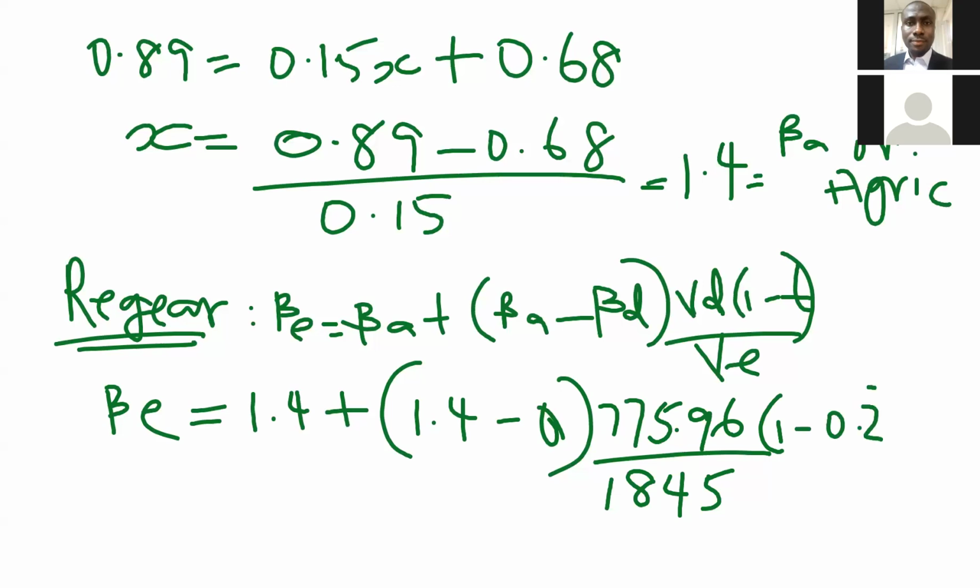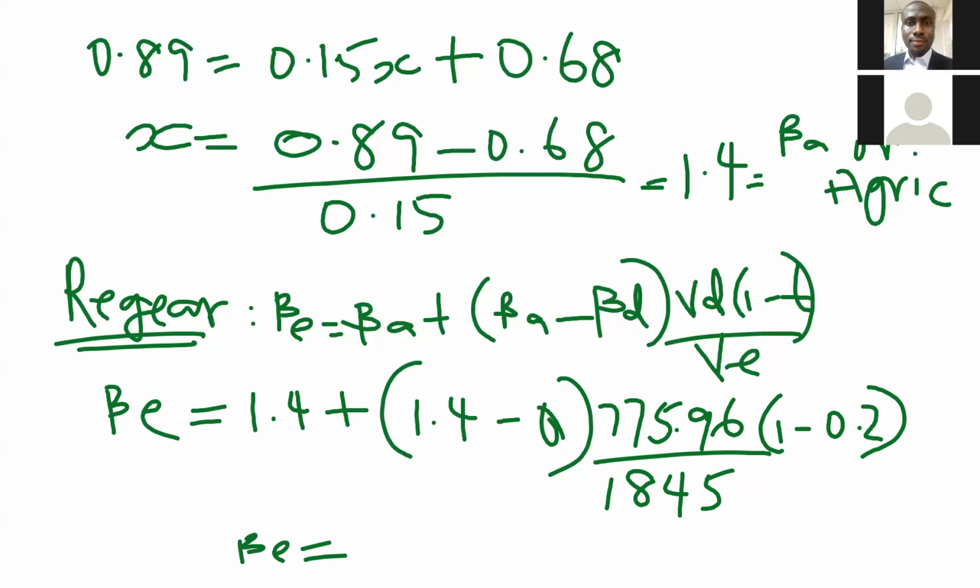Okay, so that's it. So what is our beta equity? Okay, so we have 775.96 divided by 1845 times net of tax, 1 minus 0.2, that is 0.8. I have this.